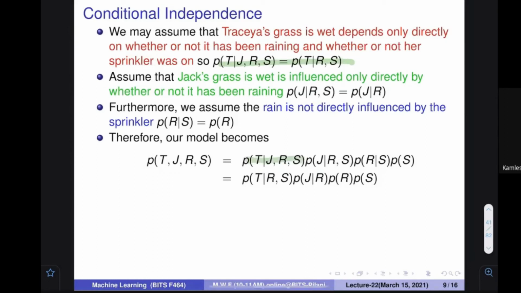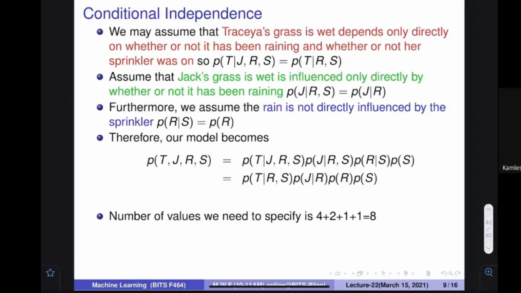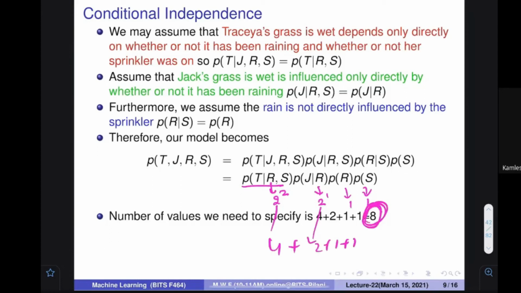So instead of JRS, I'm going to put RS. So I can write it like this. Interesting. If I write like this, how many variables are there? Two, so 2 to the power 2 only. Here 2 variables, 2 to the power 1. Here only 1 variable. Here only 1 variable. So now I need to specify only 4 plus 2 plus 1 plus 1, that means 8 variables only. Earlier we were asked to specify 16 variables.